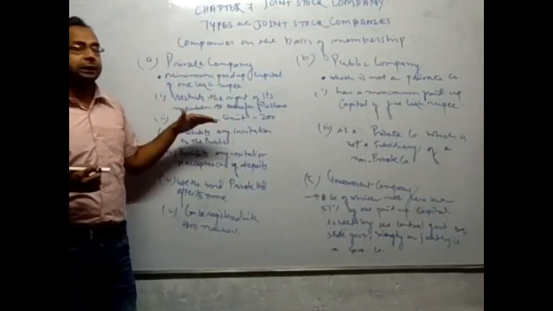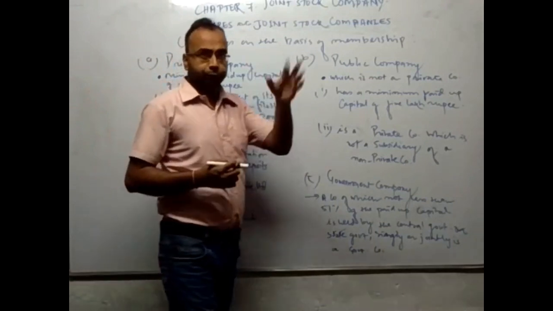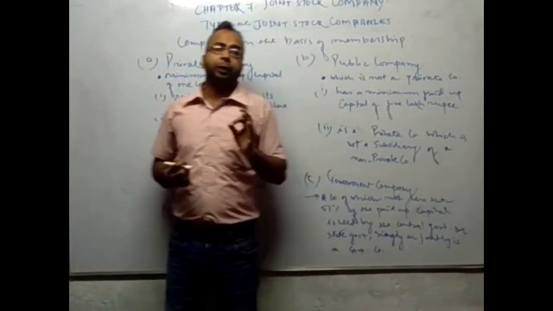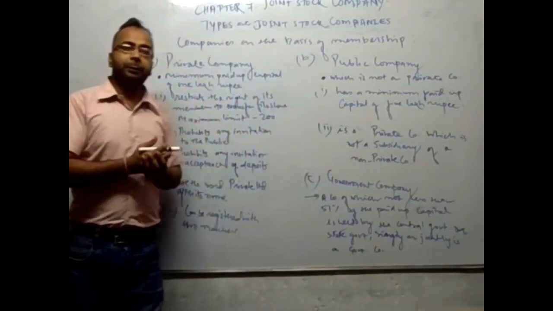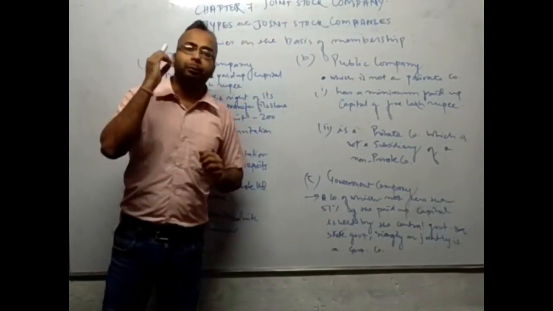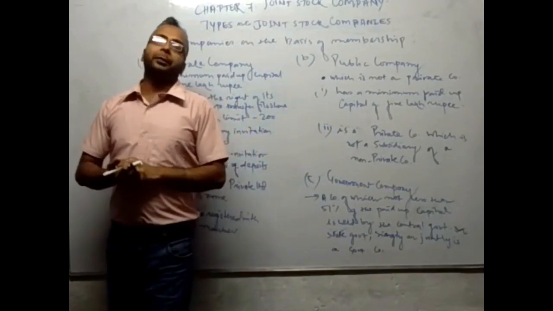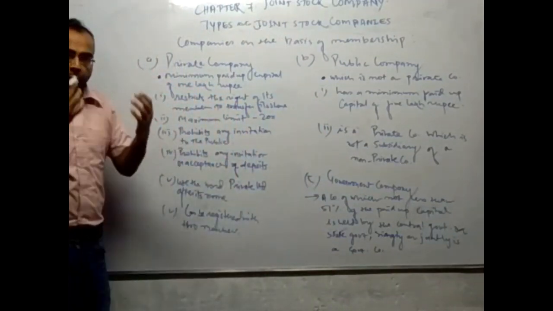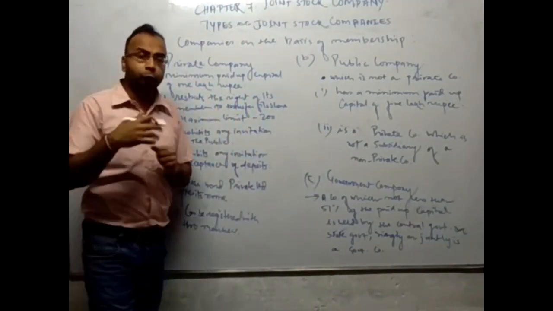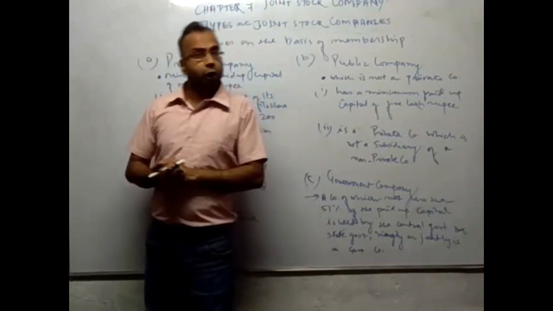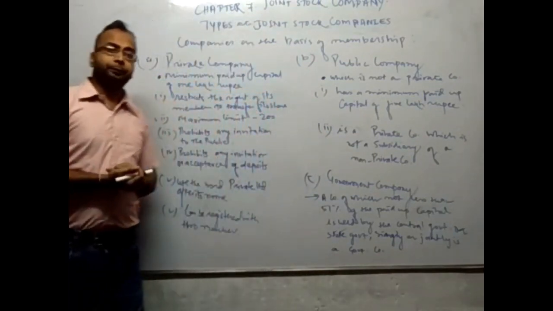Next one is, a maximum limit is prescribed on the number of members. So the maximum limit of members is 200. More than 200 is not allowed in a private company. Next, it prohibits any invitation to the public to subscribe to the shares of the company.